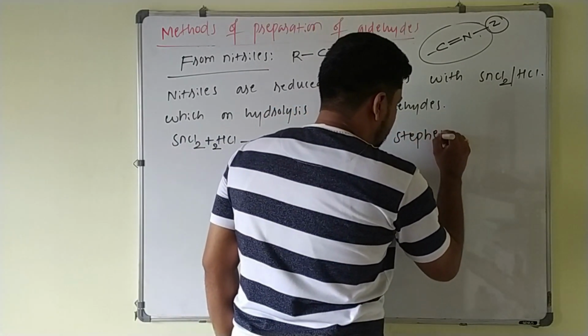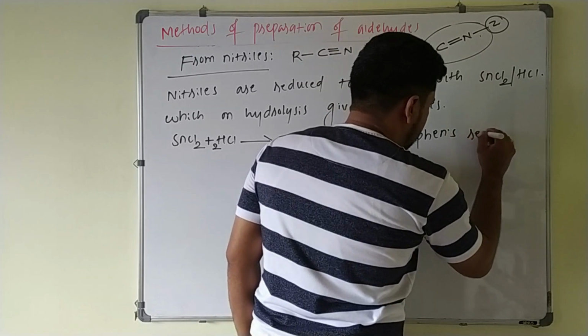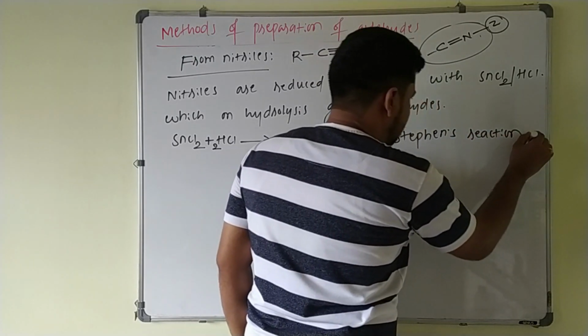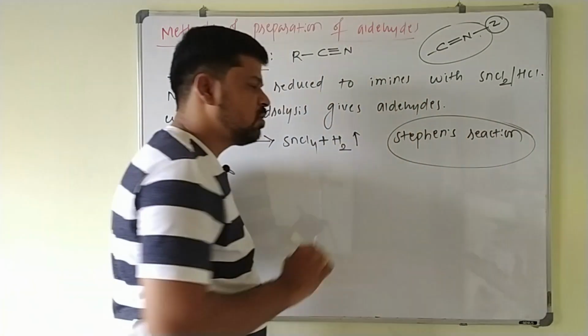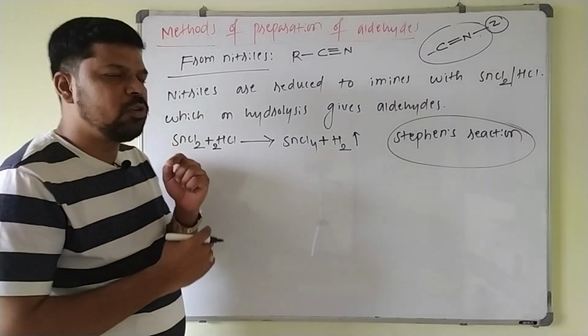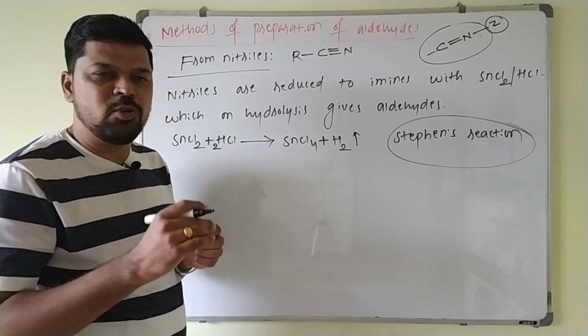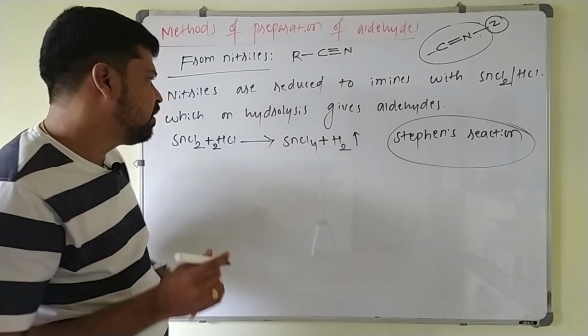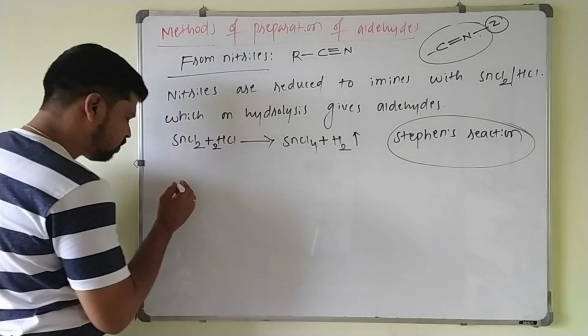Always you keep in mind, this is called Stephen's reaction. So from the board point of view, you have to concentrate on the named reactions. For 2 marks they will ask these named reactions only. We'll write the example now.